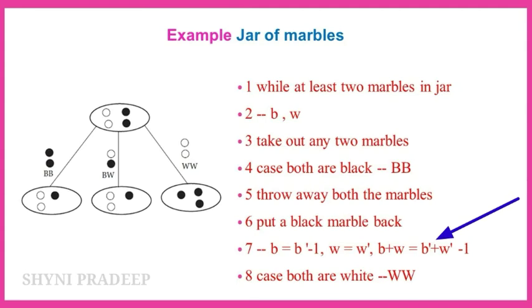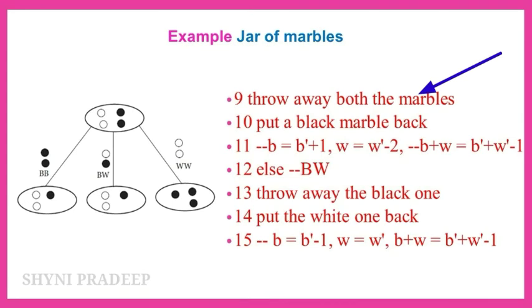And the next case is, both are white. You are taking both white marbles. Throw away both the marbles and put a black marble inside the jar. So here white decreases by 2 and black increases by 1. Okay. And another case is black and white. If you are taking black and white marbles, throw away the black one and put the white one back into the jar. So white is not decreasing and black is decreasing by 1.